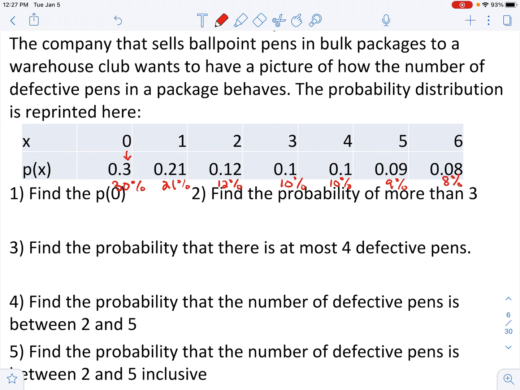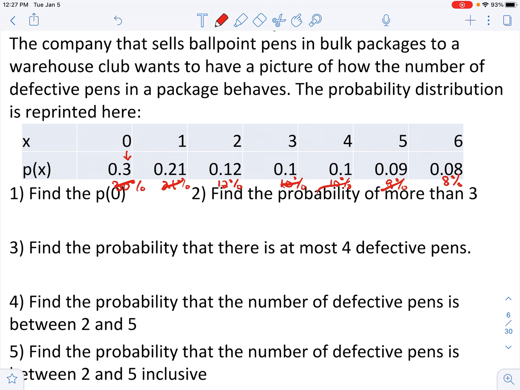Now, a couple things to point out to you. All these numbers should add to 100%. If they don't add to 100%, they're incorrect. So you could add 30 plus 21, that's 51%. Add 9% to it, so that's at 60% now. I add 10 and 10, that's at 80%. I add 12 and 8, that's 20% added to it, so that gives me 100%. So just to point that out to you, all those percentages have to add to 100%. If they don't, then it's wrong.